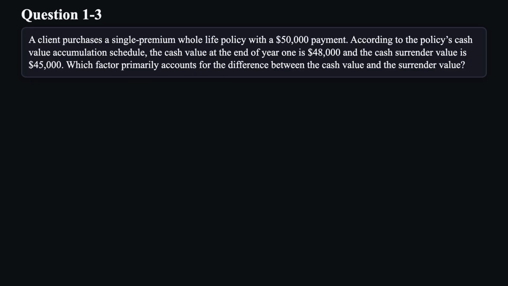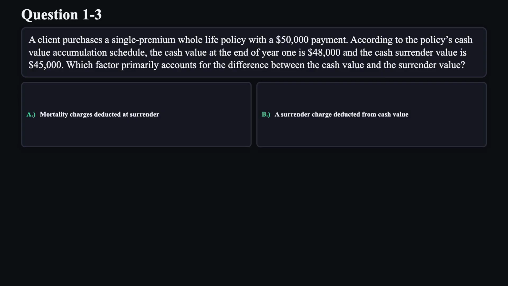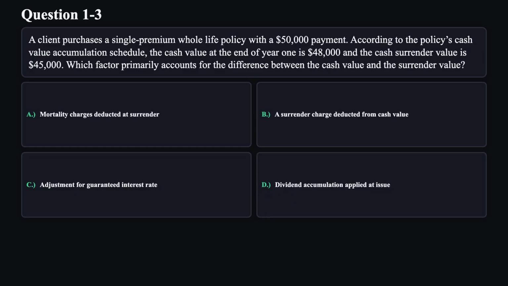Question 3. A client purchases a single premium whole life policy with a $50,000 payment. According to the policy's cash value accumulation schedule, the cash value at the end of year 1 is $48,000 and the cash surrender value is $45,000. Which factor primarily accounts for the difference between the cash value and the surrender value? A. Mortality charges deducted at surrender. B. A surrender charge deducted from cash value. C. Adjustment for guaranteed interest rate. D. Dividend accumulation applied at issue.